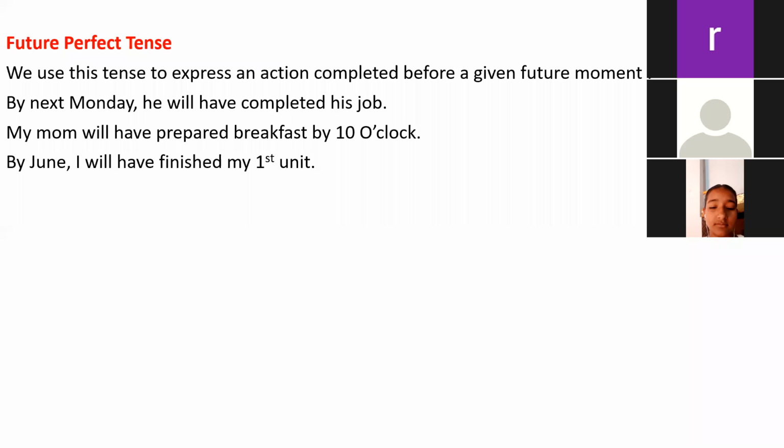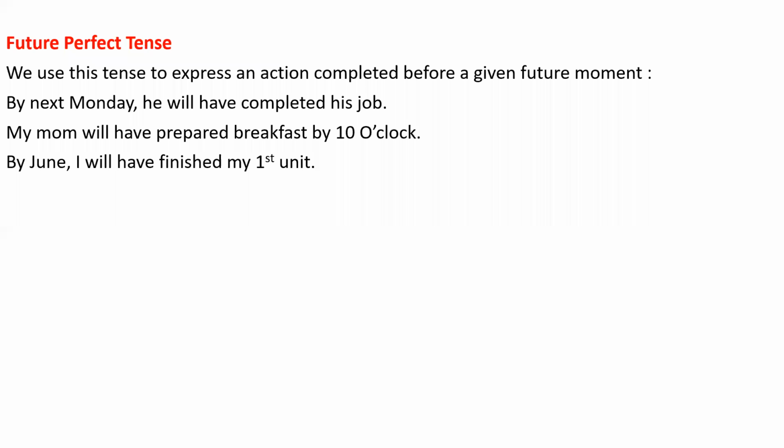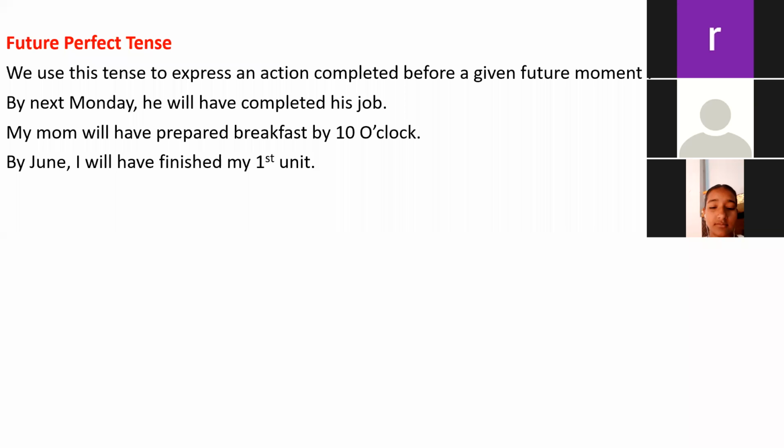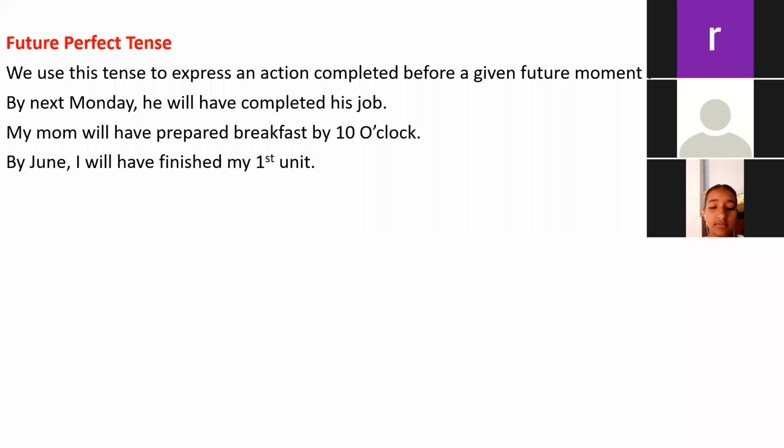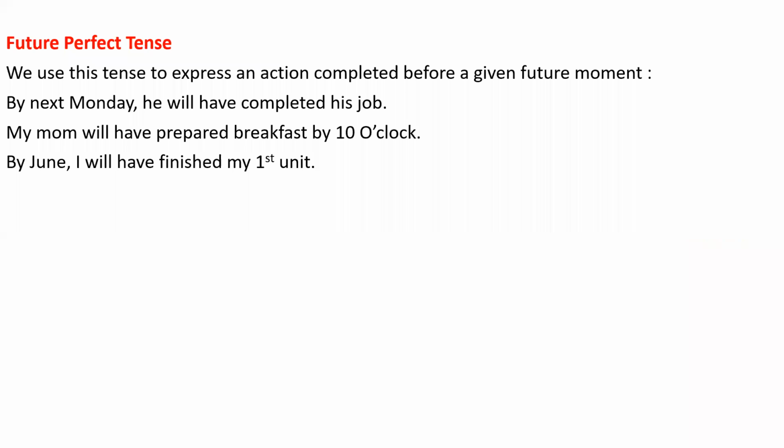Next, by June I will have finished my first unit. Now it's May going on and I am talking about the future, and I say that by June, यानी कि जून महीने तक, I will have finished my first unit, means first unit मैं अपनी finish कर चुका हूँगा, right? So whenever we talk about the future and any particular moment is given, and we say that by that moment we will have completed our work, for those senses and for those actions we should use future perfect tense, right?